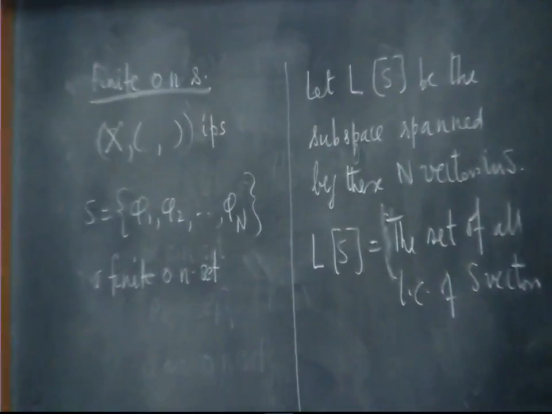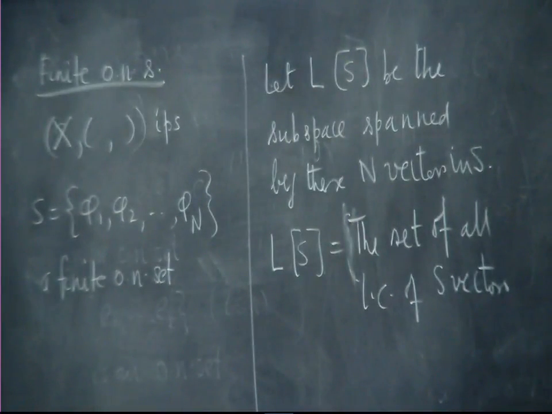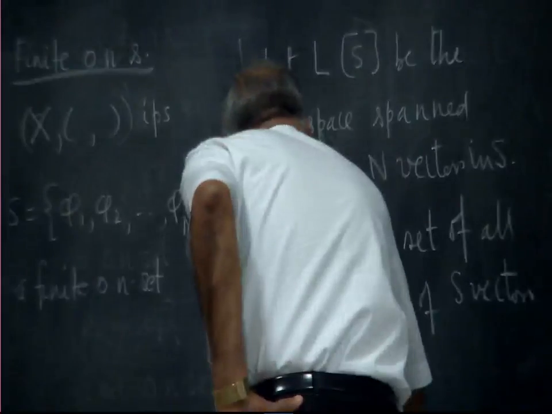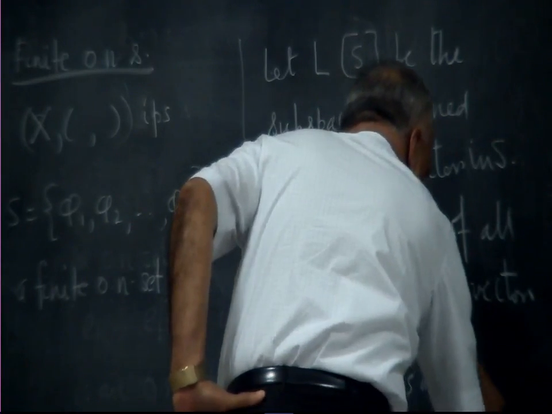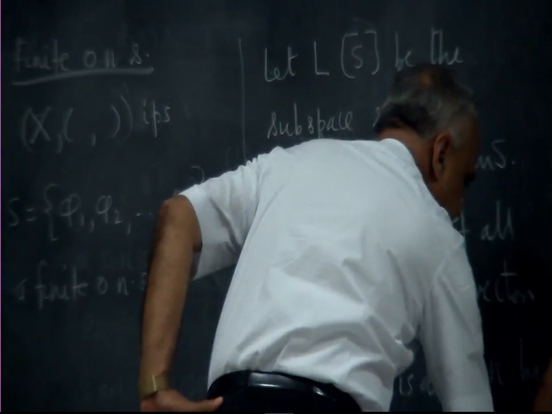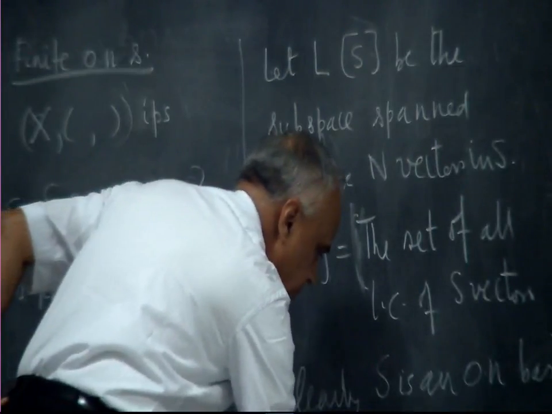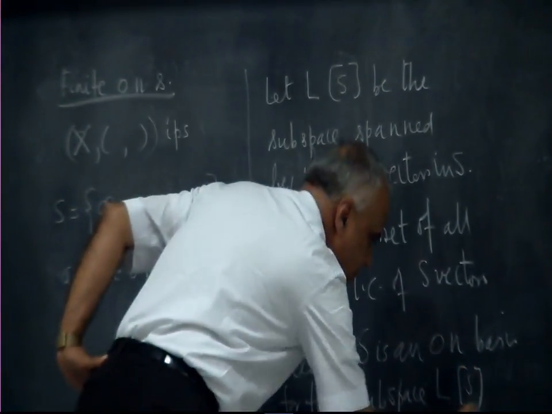Now clearly phi 1, phi 2, up to phi n is an orthonormal basis for this subspace, because they are all there, they are orthonormal, and every vector is a linear combination of these. Therefore S is an orthonormal basis for this subspace.